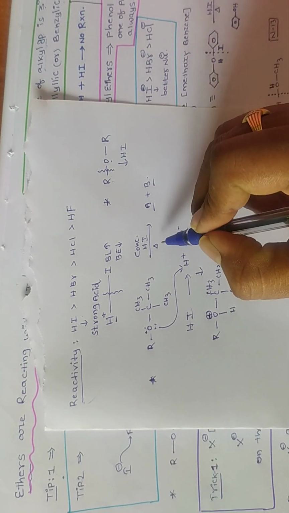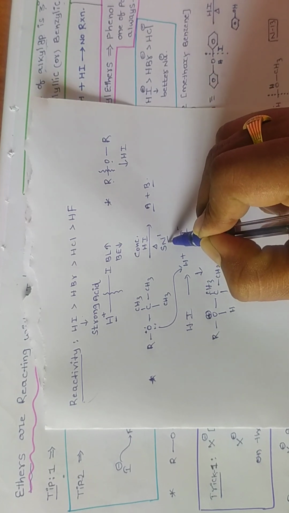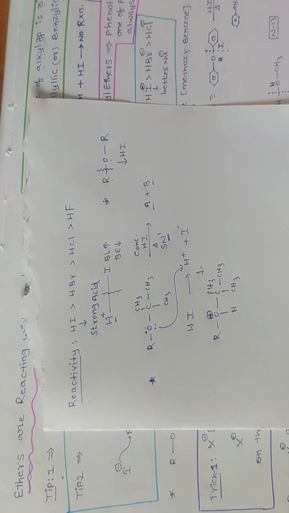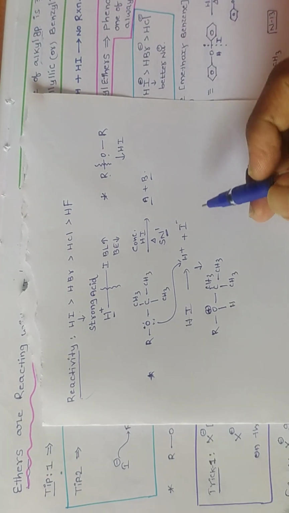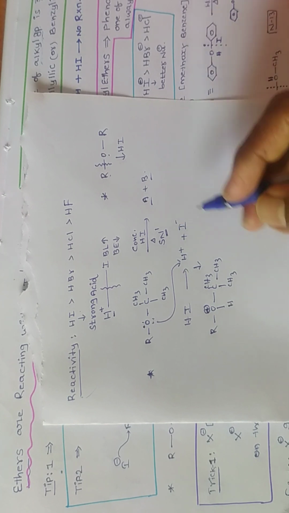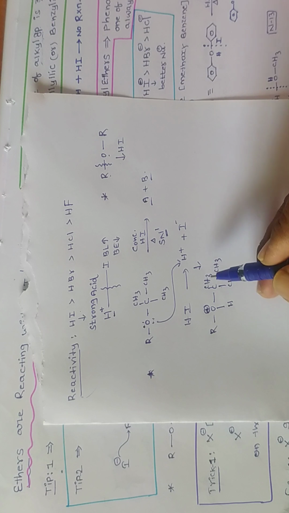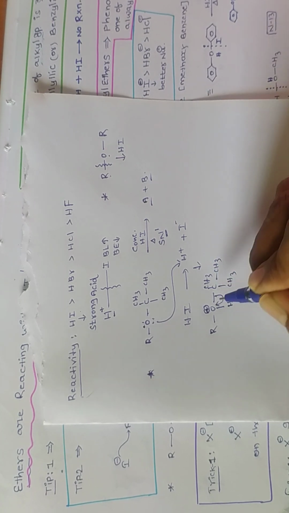Whenever the reaction undergoes the SN1 mechanism, what is the SN1 mechanism? Step number 1 is the formation of a carbocation. Now this oxygen has a positive charge, so it is highly unstable. Therefore this oxygen takes the electrons from this carbon.